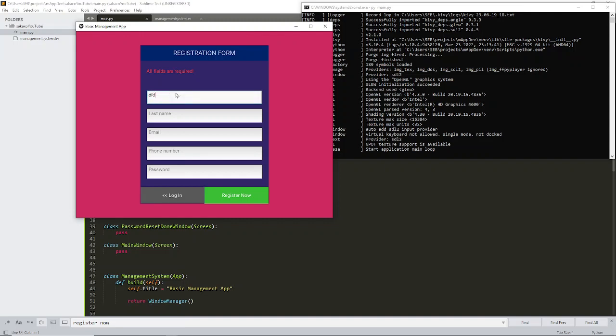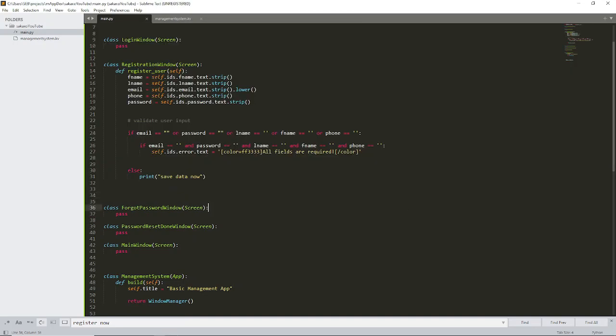And if I type one, it says all fields required, which is good. I will also copy the other validation code and explain it here.